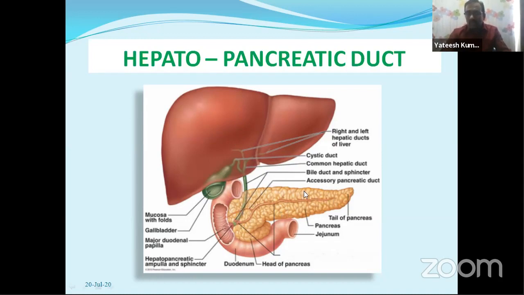Another important juice from the pancreas, that is called pancreatic juice. So the bile duct from the gallbladder and the pancreatic duct from the pancreas both open into the duodenum. In the duodenum, these two juices mix with the food material coming from the stomach.